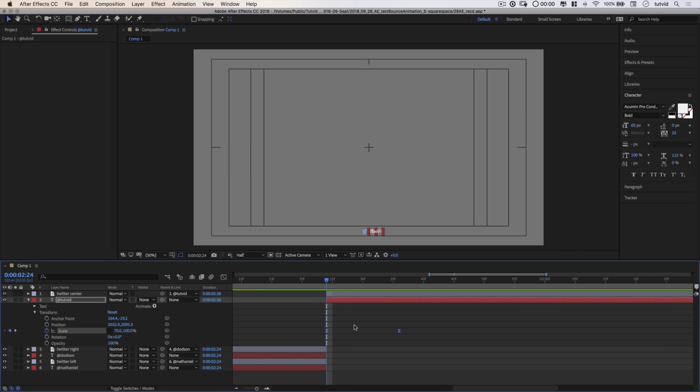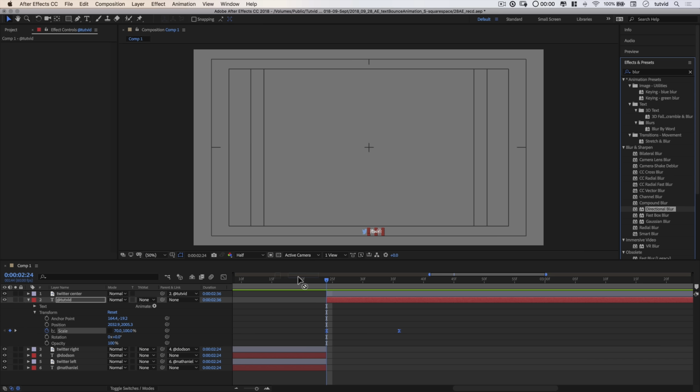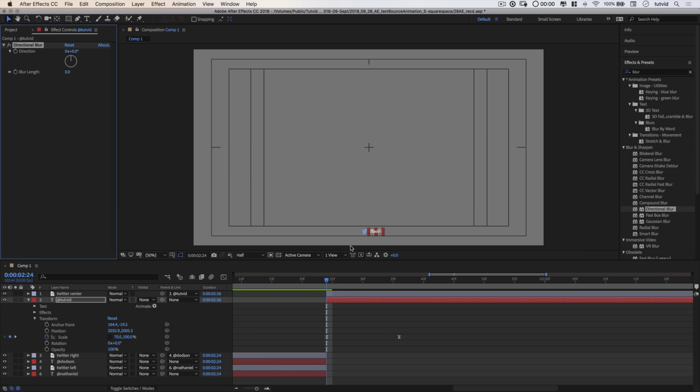And the last couple things I want to do to really help complete this effect are add a blur to this text and this Twitter icon, and then just add a little bed of stock video beneath this so we can see what this would look like in sort of a real life project. So let's go ahead and drag another directional blur out of effects, drop it here on the text. And basically I just want this text and the Twitter icon to be very blurred.